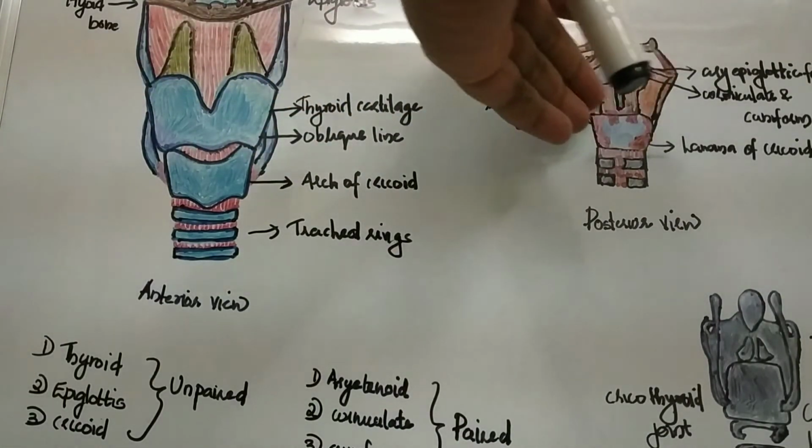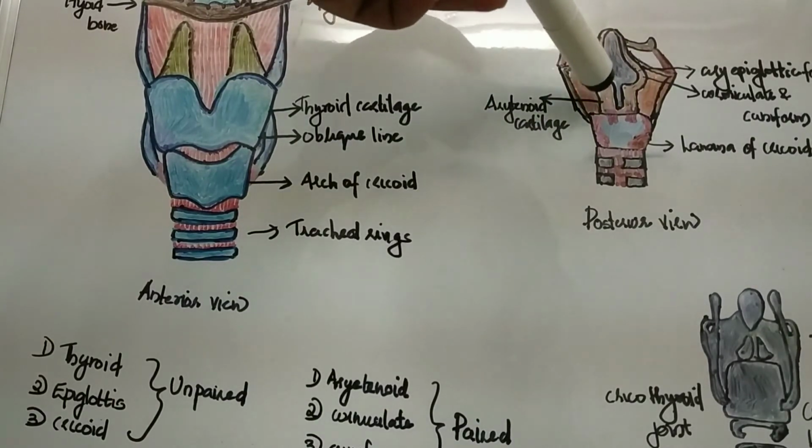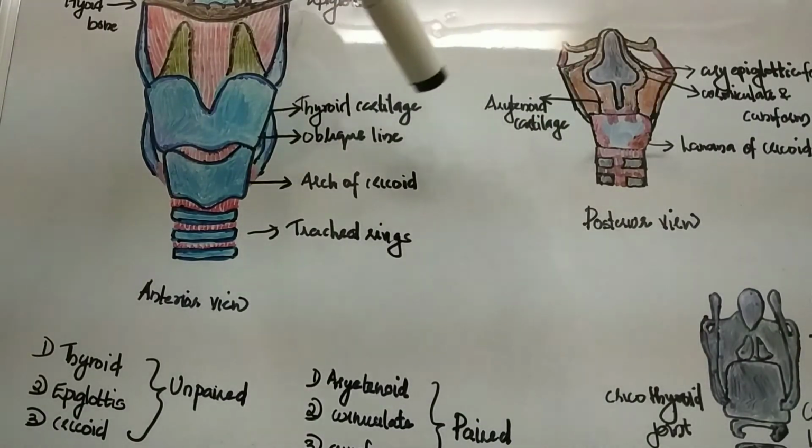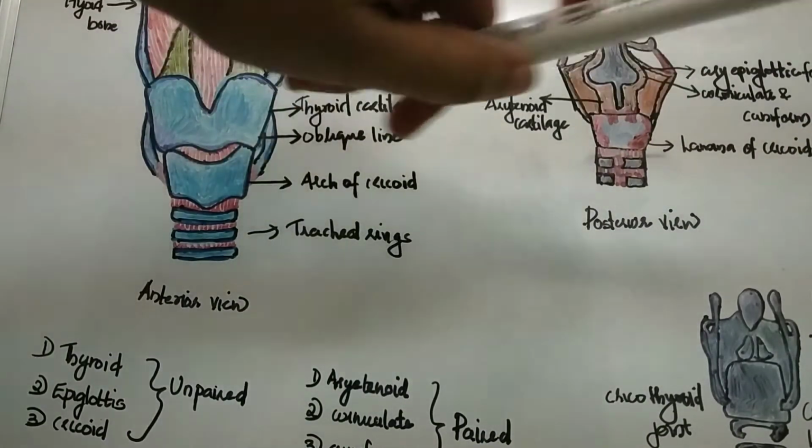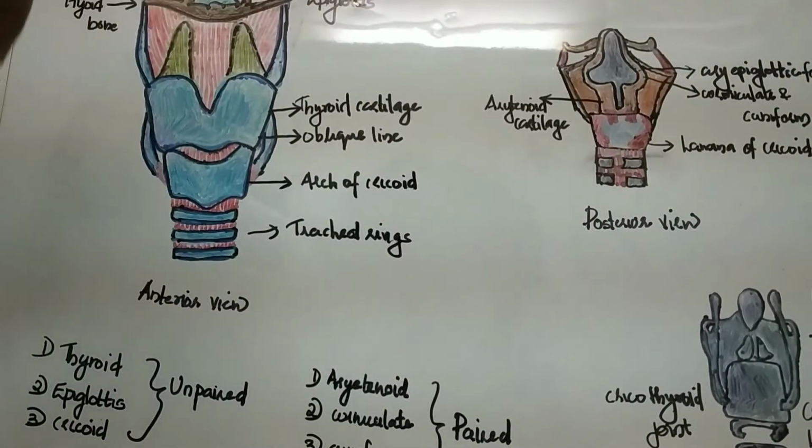And on either side of the arytenoid cartilage there is the piriform fossa. The piriform fossa is a location where a foreign body usually lodges.